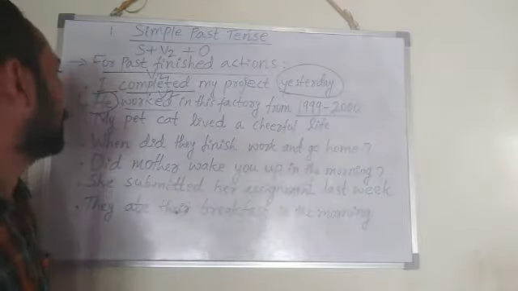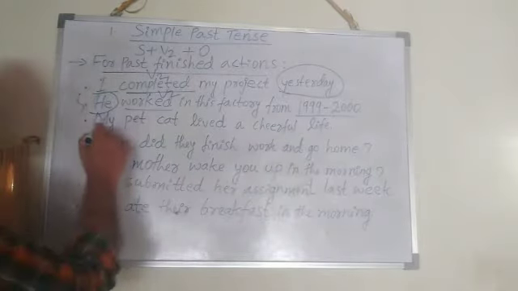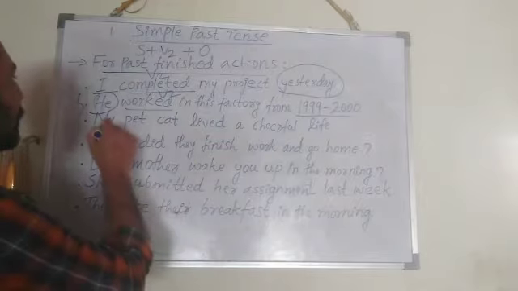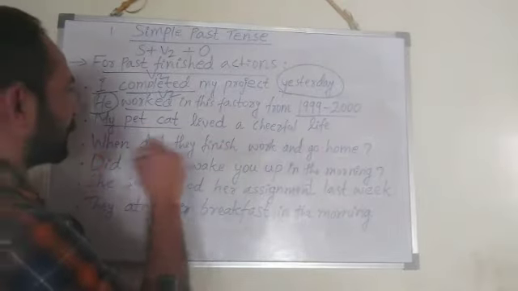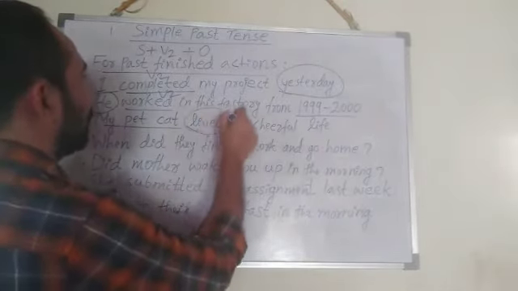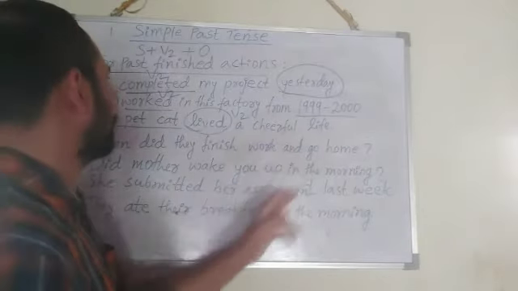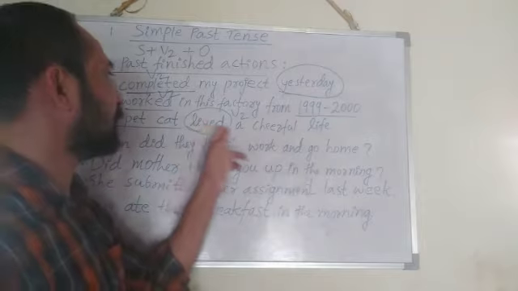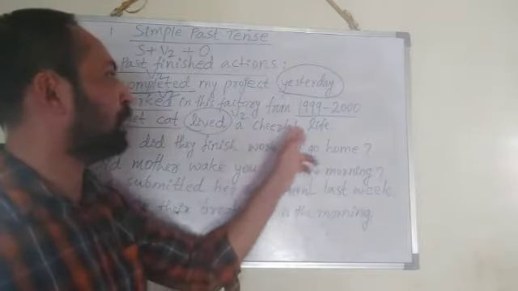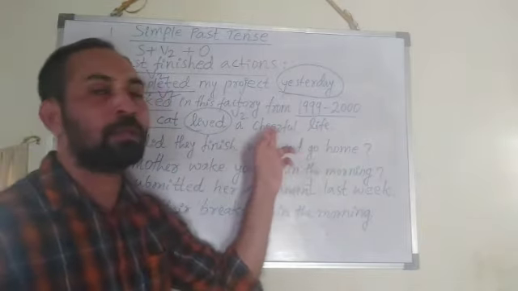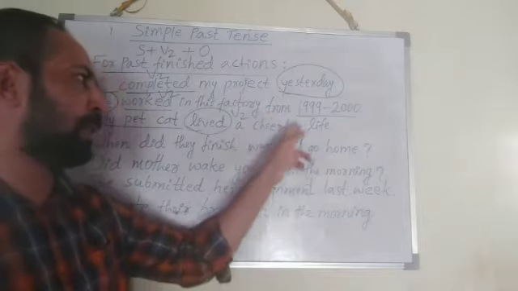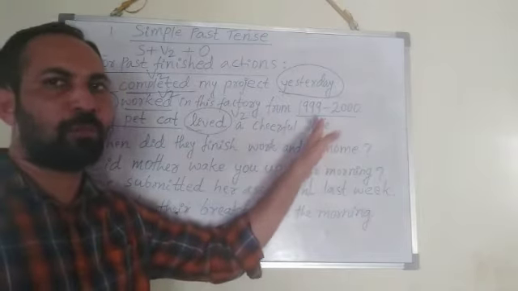Okay. Next, my pet cat. My pet cat, that is the subject, lived, V2 form, a cheerful life. My pet cat lived a cheerful life. Here the time reference is not given, but no problem.